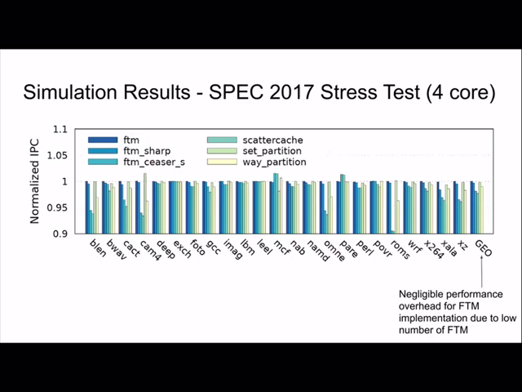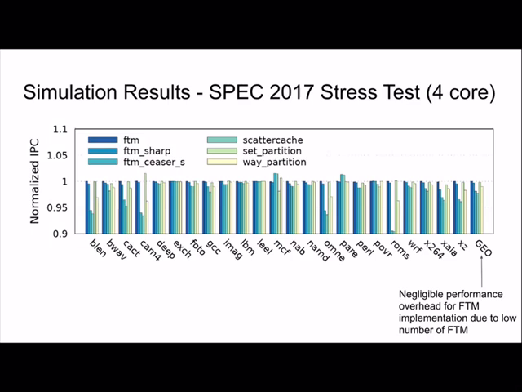For example, we use SHARP, which is a secure replacement policy, and Caesar and Caesar-S, which are secure address set randomization approaches. We also implemented scatter cache, which is a randomization approach, and set partitioning and way partitioning, which are two commonly used partitioning approaches. Using this, we looked at the overall performance for a stress test.